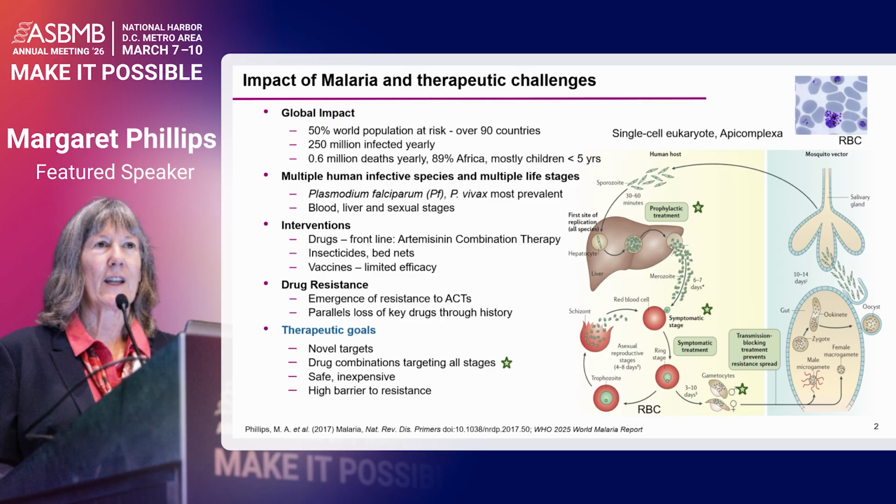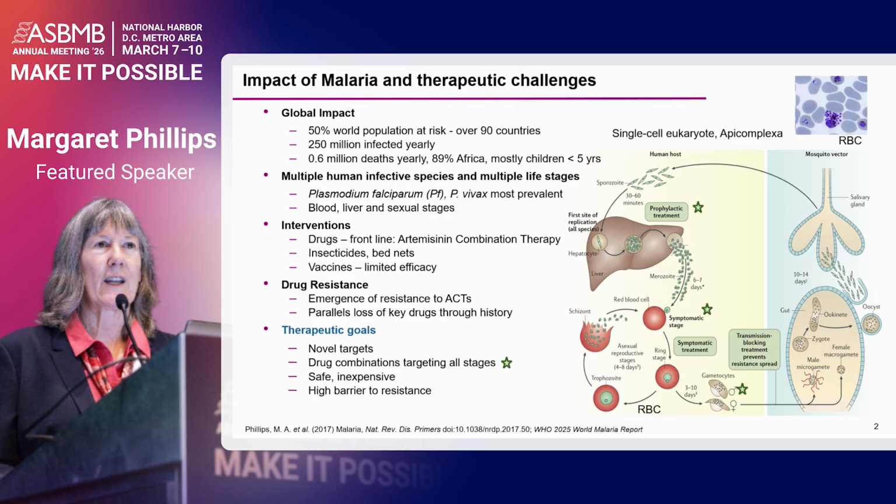Currently, the frontline treatments are artemisinin combination therapies. They've been very effective and credited with a big decline in malaria deaths. We also have a lot of help from insecticides and bed nets in the field, and some limited aid by vaccines. But despite the success of artemisinin, drug resistance has emerged first in Southeast Asia and now in Africa to these artemisinin combination therapies, paralleling the loss of these key drugs through history. And so we really are on the precipice of a potential loss of the current drugs, and then really a big increase in malaria deaths again.